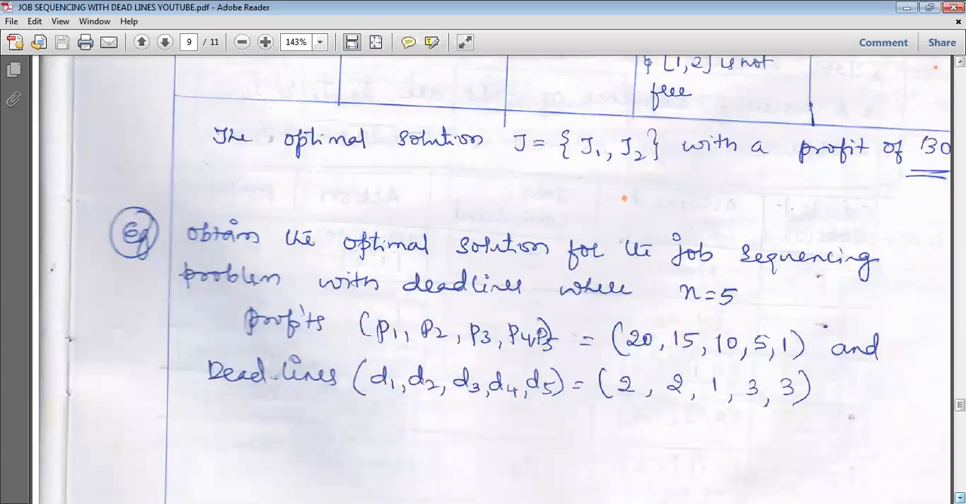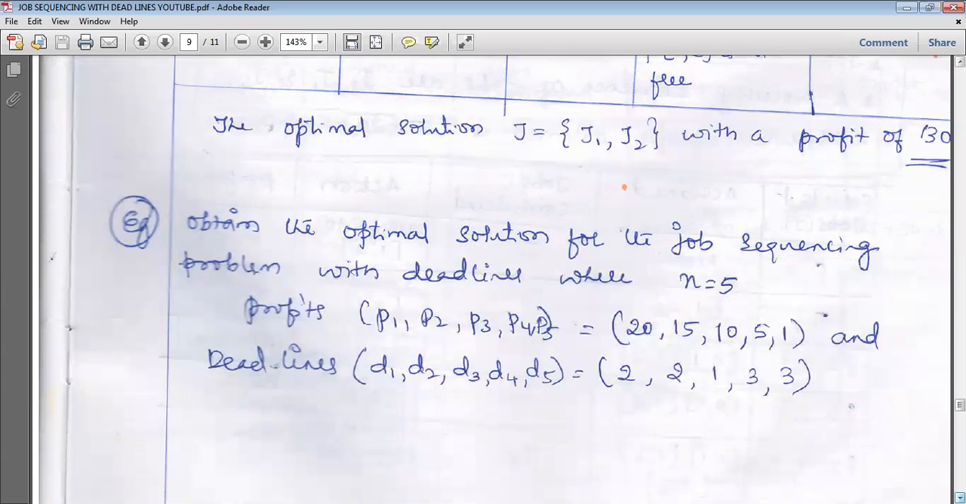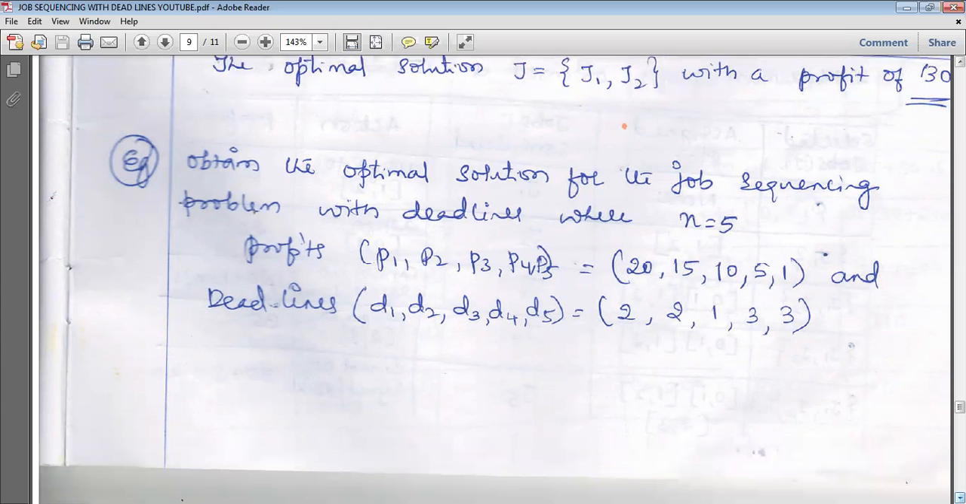Obtain the optimal solution for the job sequencing problem with deadlines where n is equal to 5. Here the number of jobs to be performed is 5, and 5 profits are given, and for those 5 jobs, deadlines are also given: 2, 2, 1, 3, 3. What time slots can we allot here? 3 means 0 to 1, 1 to 2, 2 to 3. So time slots 0 to 1, 1 to 2 and 2 to 3 will be allotted.